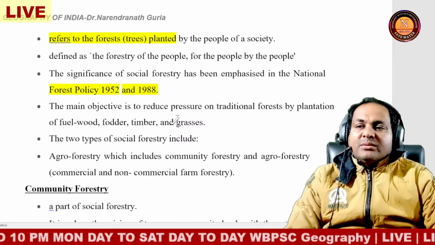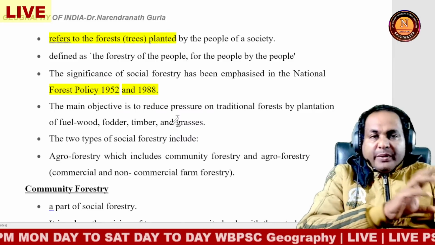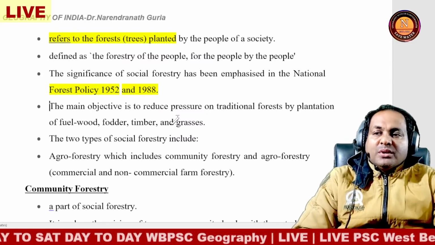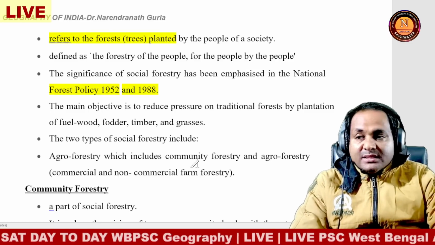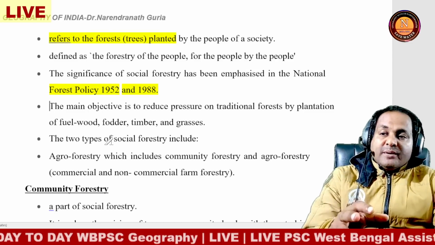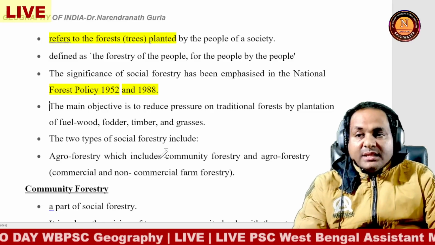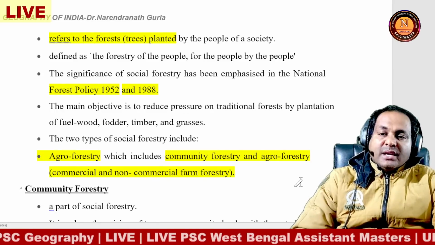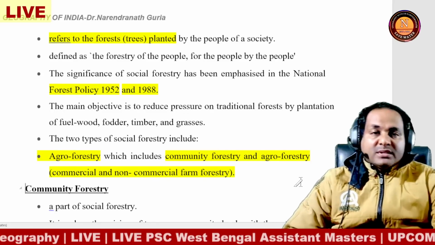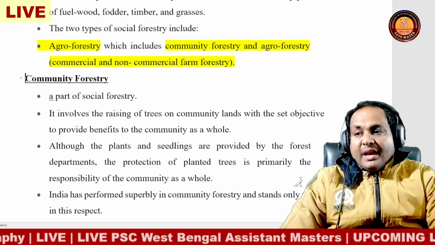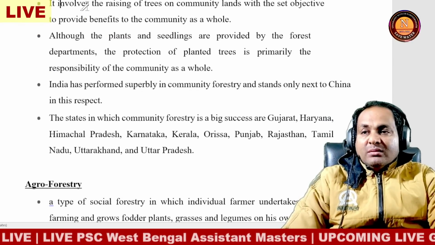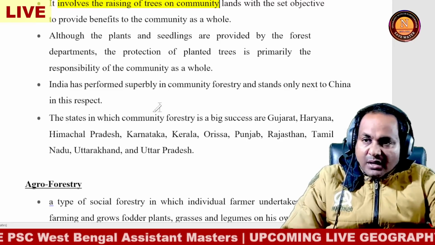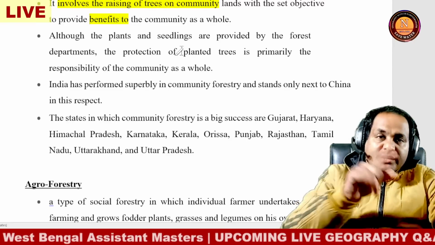The main objective was to reduce the pressure on the traditional forest through plantation for fuel wood, fodder, timber and grasses. There are two types of social forestry: agroforestry and community forestry. Agroforestry can be commercial and non-commercial. Community forestry basically involves raising trees on community land with a set of sub-objectives to provide benefits to the community as well as the whole area.